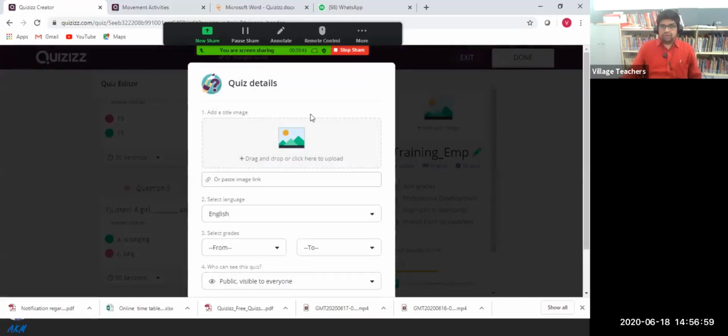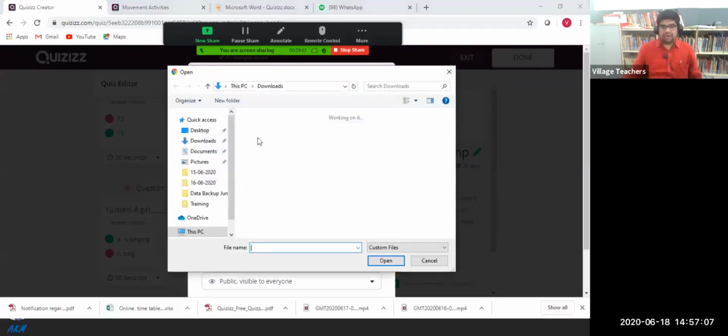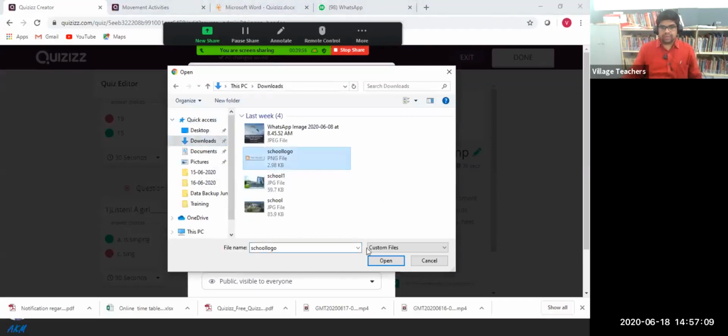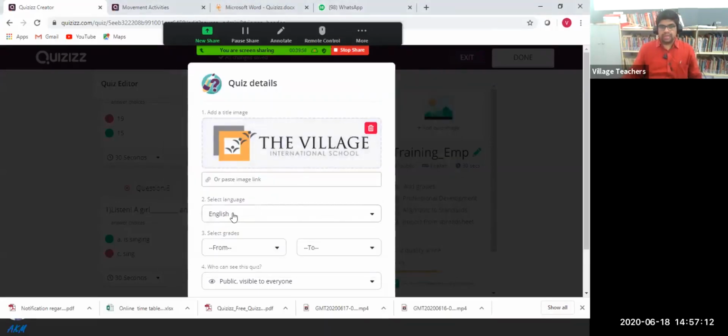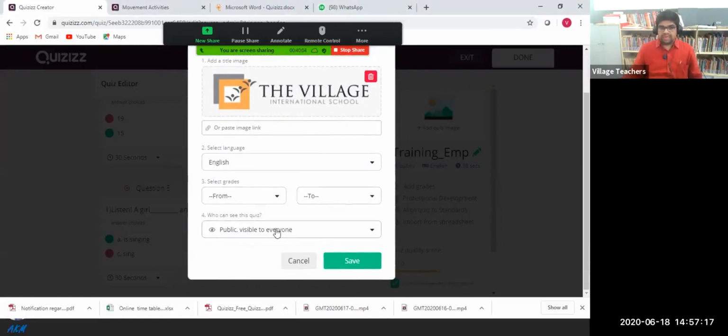And here you will get one more window, the quiz details. If you want to just put some images, you can just drag and drop your images. I will just show you. I will add our school's logo. So I can add my school's logo here. And I can select the classroom and grades are optional. And always remember, you are supposed to use this option as public. Otherwise, you are not able to use this. So there is one more option called private, but you must ensure that you have selected this public version, and click on the save button. Yes, this you can choose anything, because professional development we choose. Just select the professional development.